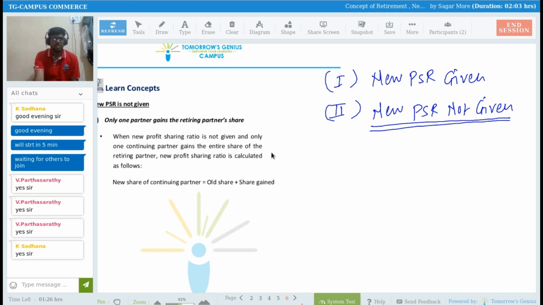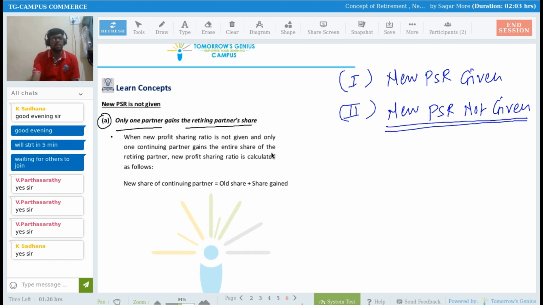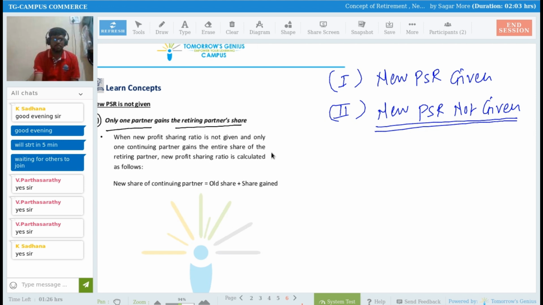Okay, we'll see. The first option: only one partner gains the retiring partner's share. It means there is only one gaining partner.